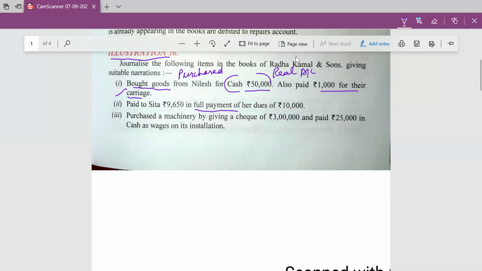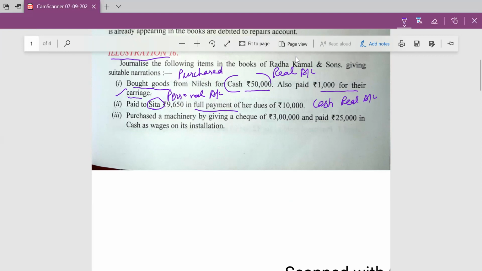When paid to Sita, cash goes out of the business. Here two accounts are involved, Sita and cash. Sita comes under personal account and cash comes under real account. And the rule of personal account, debit the receiver and credit the giver. Here Sita is receiving the money, so Sita account will be debited and cash goes out of the business. According to rule, debit what comes in and credit what goes out. Cash will be credited in that entry.